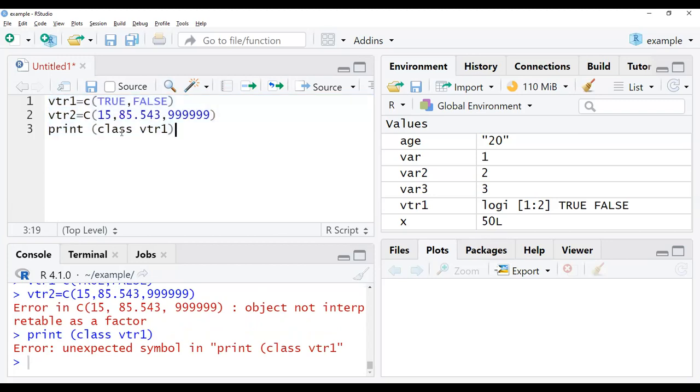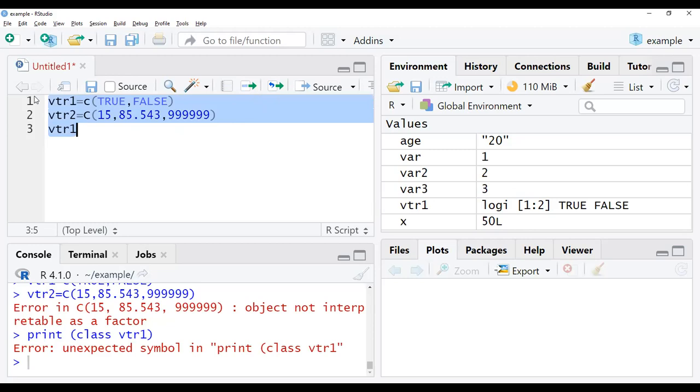Madam, without class also it will work, madam. So without this class also you are able to assign the data? Yes, because C is concatenation of vectors. Just if you give print also it will work, I think so. So we'll check with that. Just a second. print VTR.